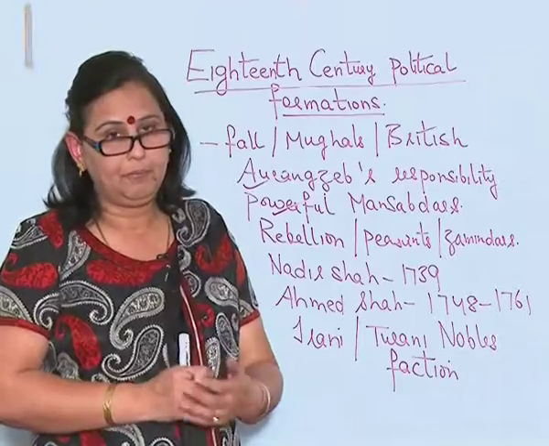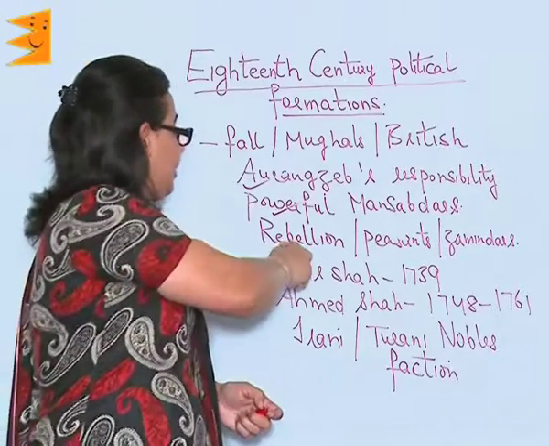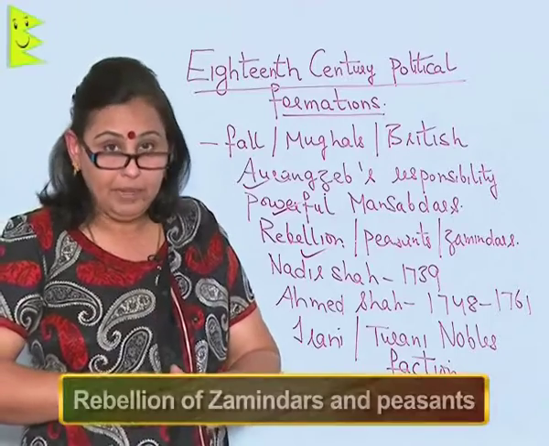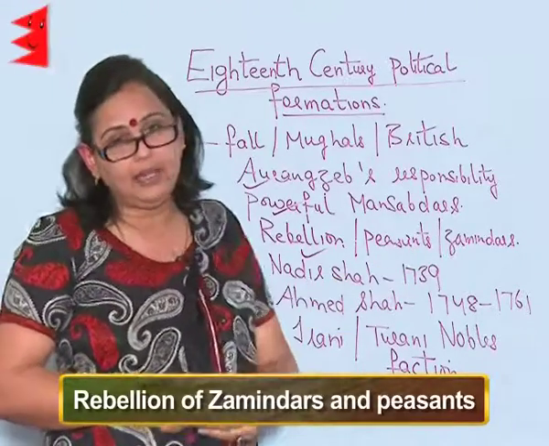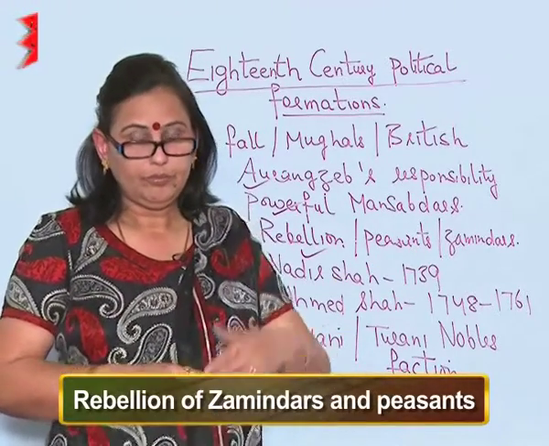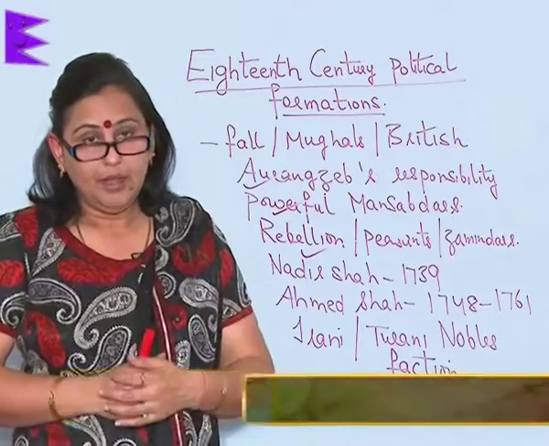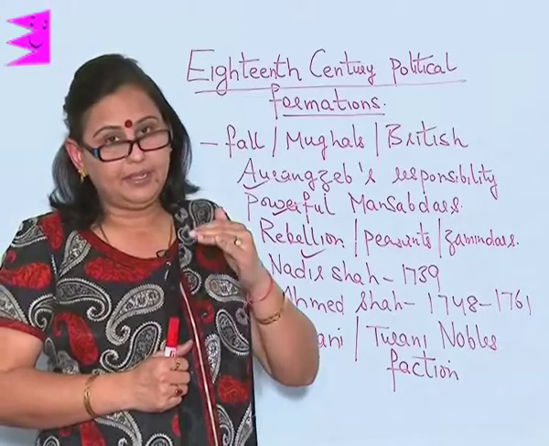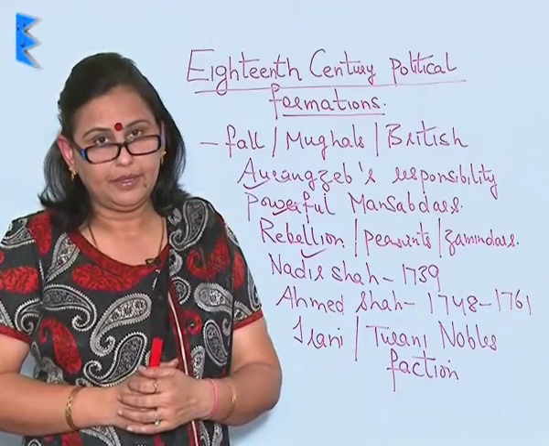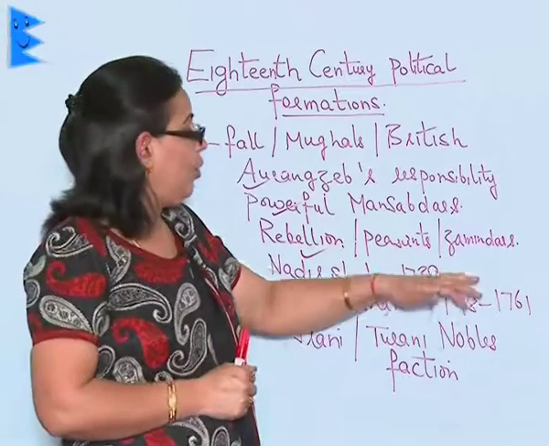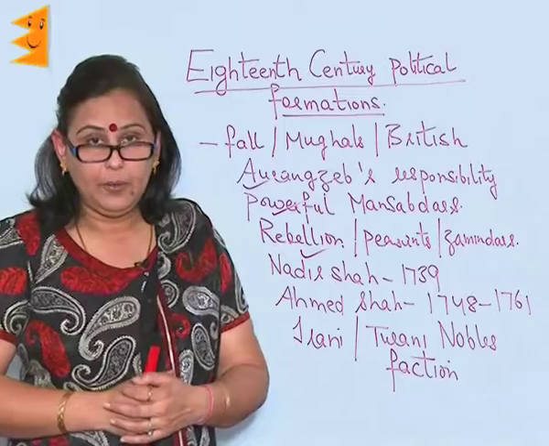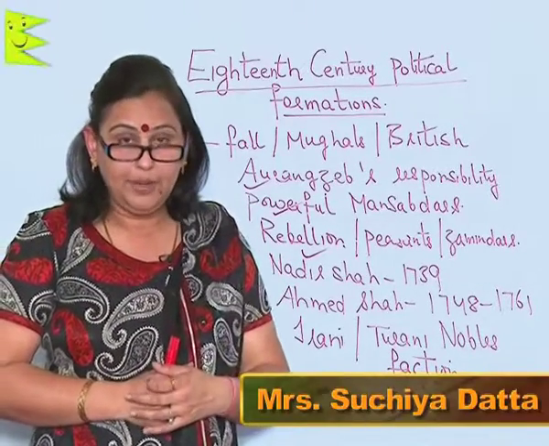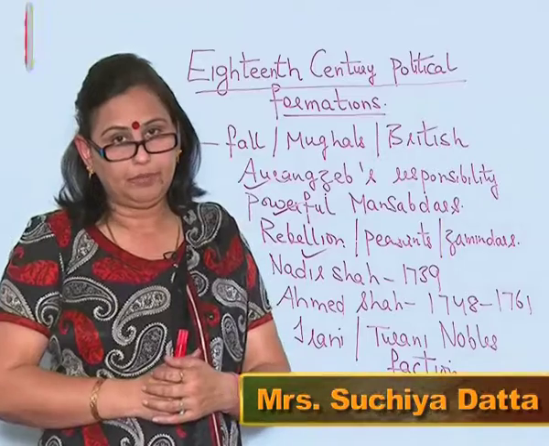The third cause responsible for the downfall of the Mughal empire was the rebellion of the Zamindars and the peasants. The Mughal emperors, without giving a thought, started increasing the taxes on the land. The poor peasants and also the Zamindars, who had to collect taxes, started feeling that the emperors were exploiting them.